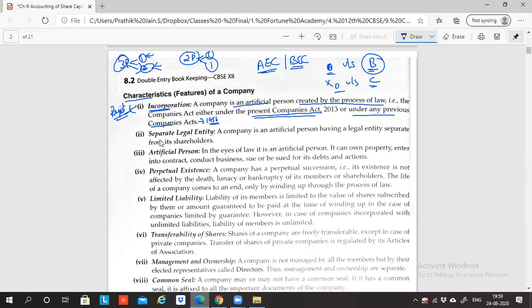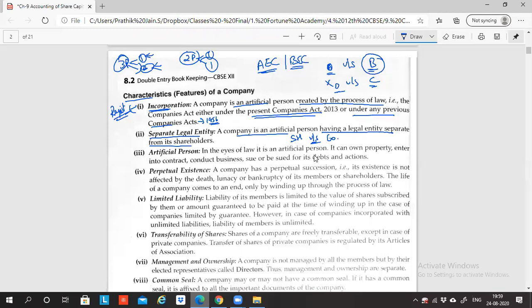The second feature is separate legal entity. A company is an artificial person having a legal entity separate from its shareholders, which means shareholders are different from the business, that is, the company. The company is different from a shareholder. Shareholders means what? Owner, means member. So the company is different from the shareholder.